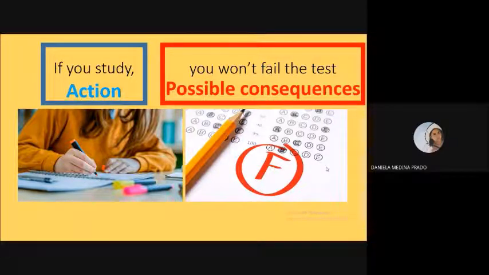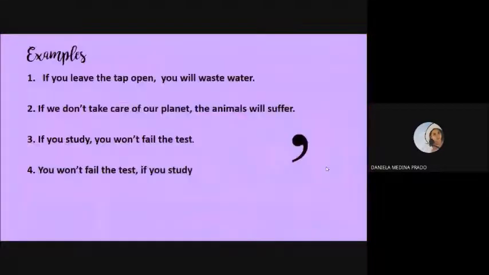The other way that you can say this is inverting these two parts of this big sentence. For instance, you won't fail the test if you study. Okay. These are the examples that we used in the last slides. So, if you leave the tap open, you will waste water. If we don't take care of our planet, the animals will suffer. If you study, you won't fail the test. And you won't fail the test if you study.